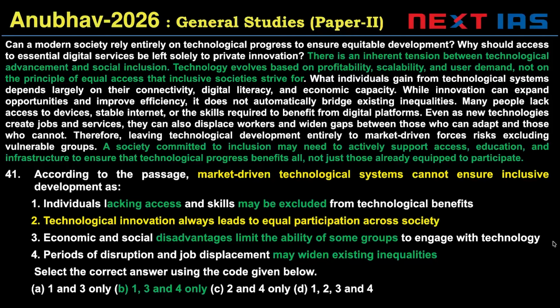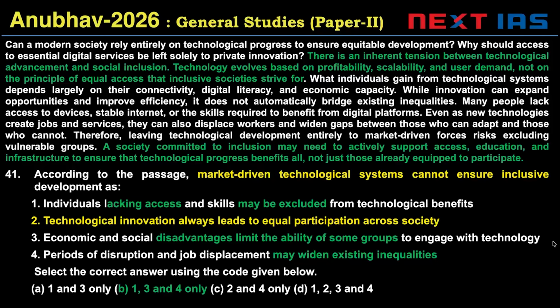The main point of the passage here is that there is an inherent tension between technological advancement and social inclusion. Technology evolves based on profitability, scalability, and user demand, and not on the principle of equal access. So, as technology develops, access does not necessarily develop. A society committed to inclusion may need to actively support access because it doesn't automatically develop. It needs education and infrastructure to ensure that technological progress benefits all, not just those who have the capacity to partake.